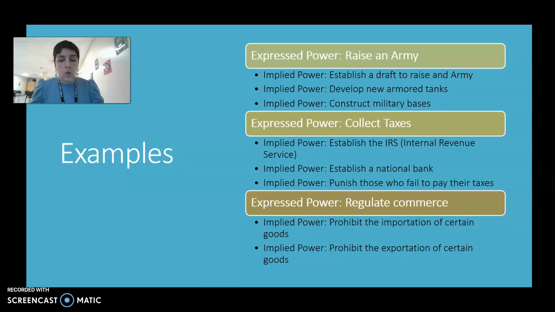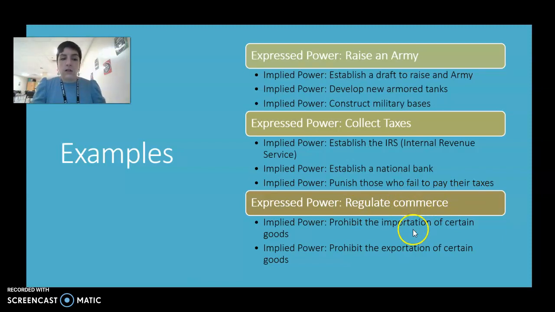Collecting taxes, we did not have the IRS listed in the Constitution, but we know we need to have an IRS available to deal with taxes. Regulating commerce, we want to make sure that this is being regulated by the Congress, but we want to make sure that importation of certain goods and exportation of certain goods, that is decided kind of yearly or every 10 years because those things change.